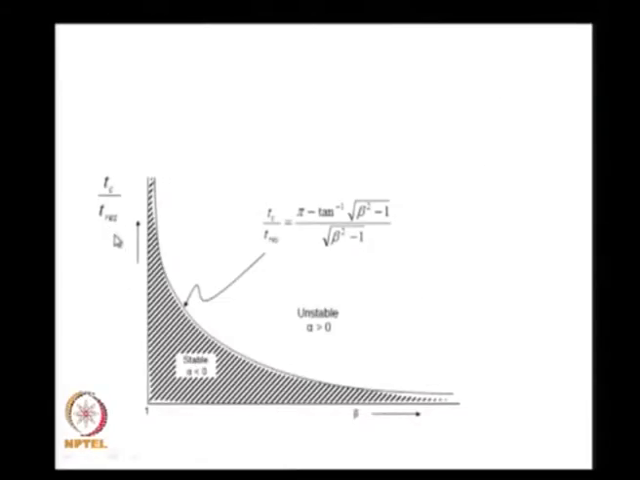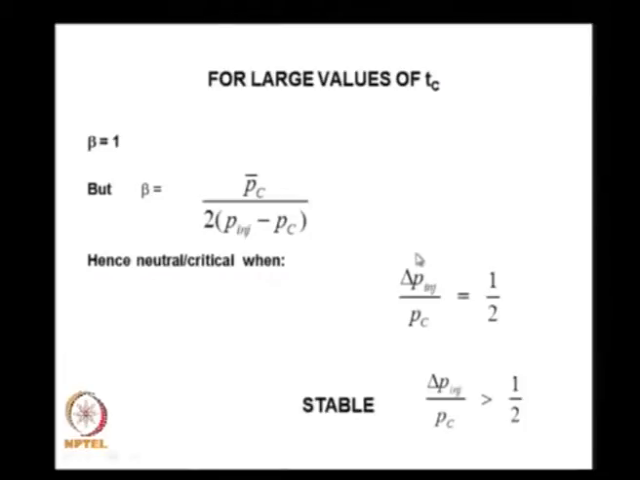And what was the stability diagram? We got this expression for Tc corresponding to alpha equal to 0. If alpha is less than 0, the value is over here, that means it is stable. If alpha is greater than 0, this corresponds to the unstable part, and this is what we learned to do.